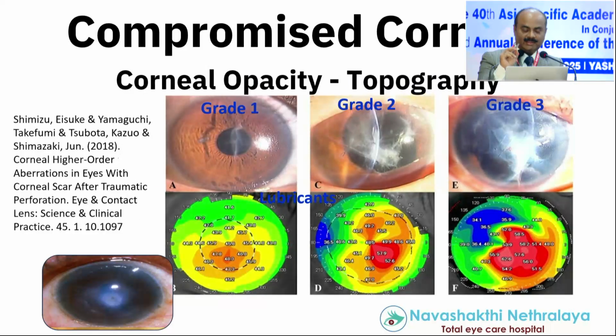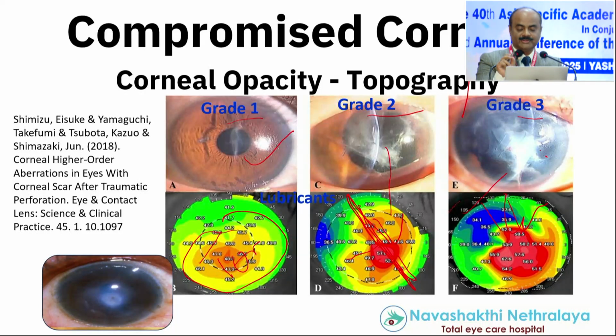Now, how do you decide this? These are not photos from the net, these are what I've taken. He has classified this into grade 1, grade 2, grade 3. Grade 1 is minimal, where there is almost no change, manageable with a toric lens. Grade 2 is also manageable with a toric lens. You're getting a regular reflex here, regular astigmatism. Grade 3 is where you go for a combined or triple procedure.